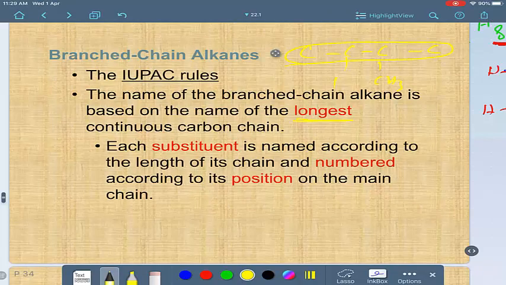This is the parent alkane. So first, find the longest continuous carbon-carbon chain, then identify the substituents, or groups, or branches, and identify the number and the position of these substituents.